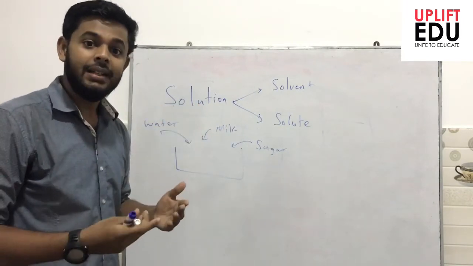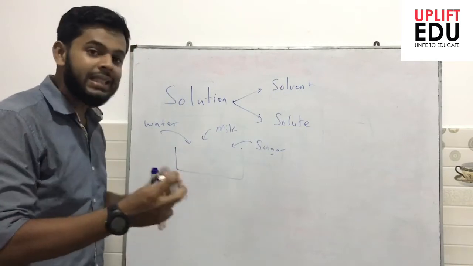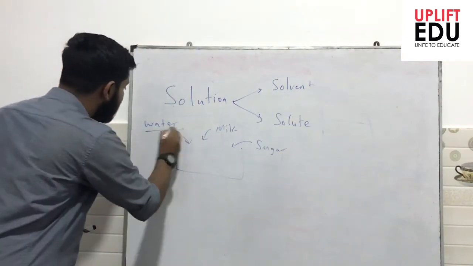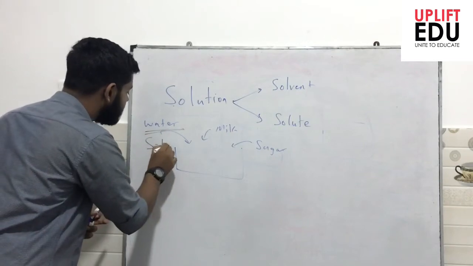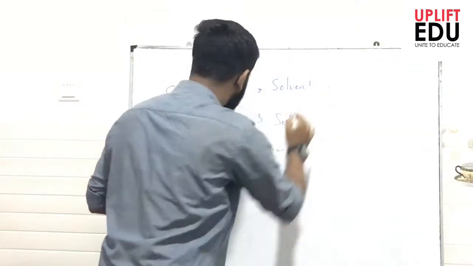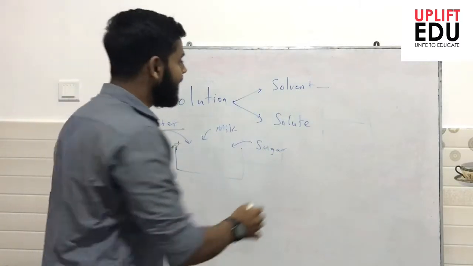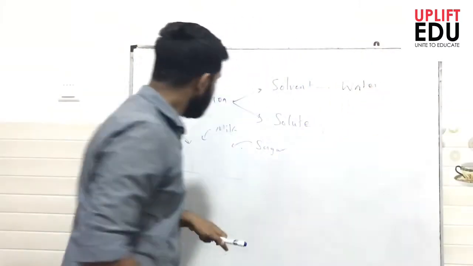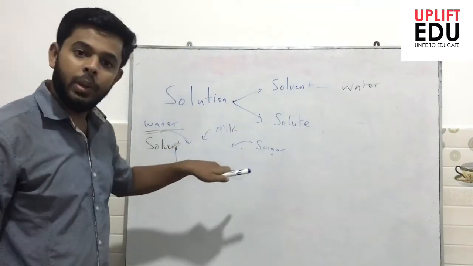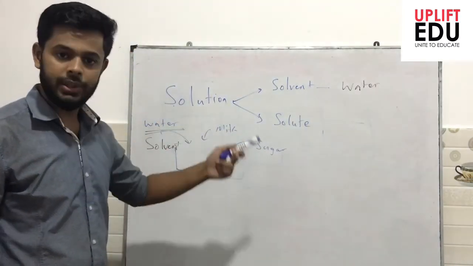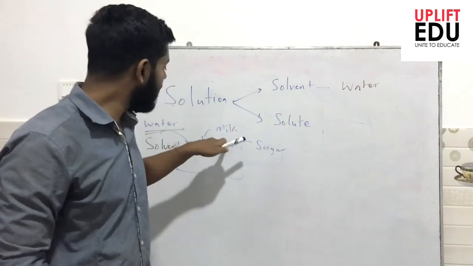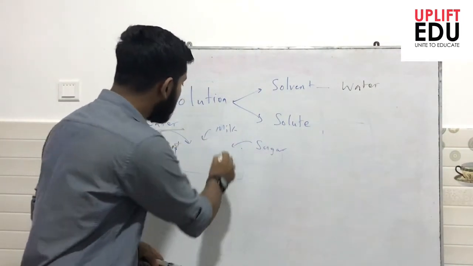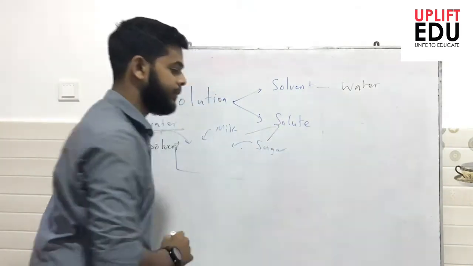So water is the major component present in this mixture. So we call this water the solvent, or we can label here that the solvent in the milk mixture is the water, and we call all the remaining components of the mixture the solute. So here the milk powder and sugar belong to the solute.